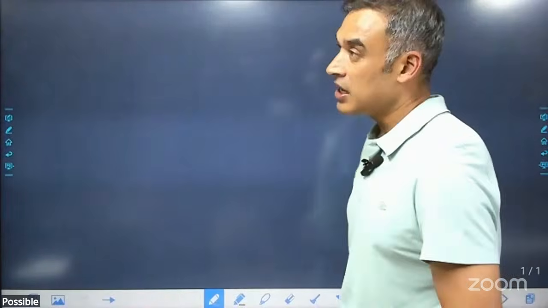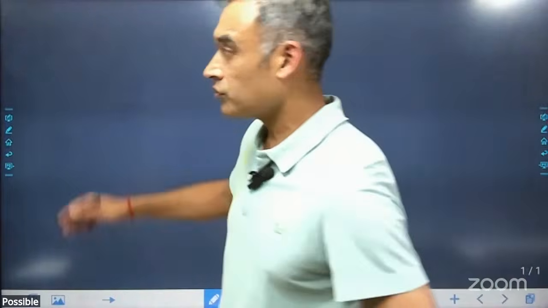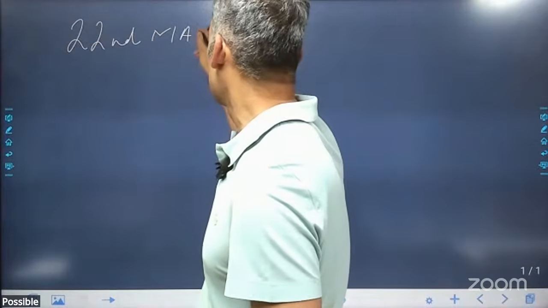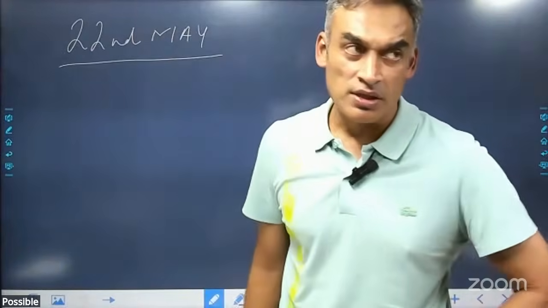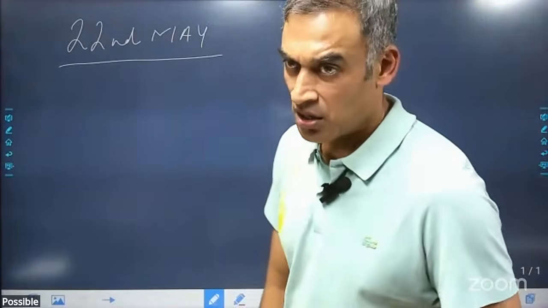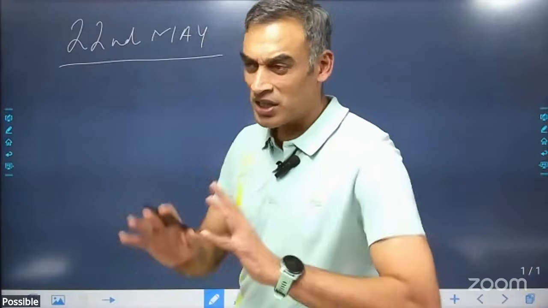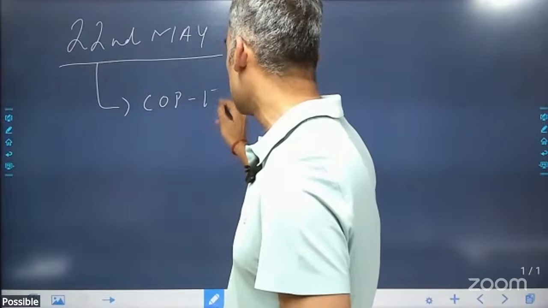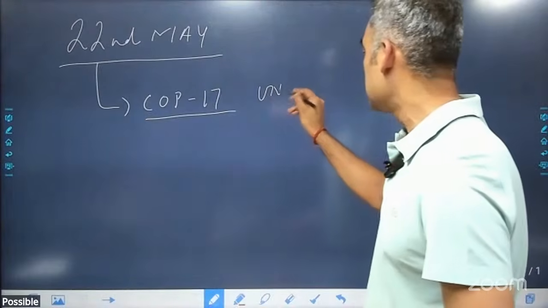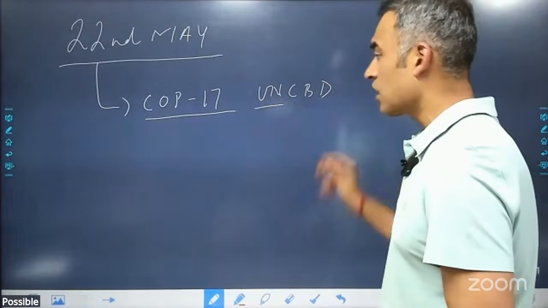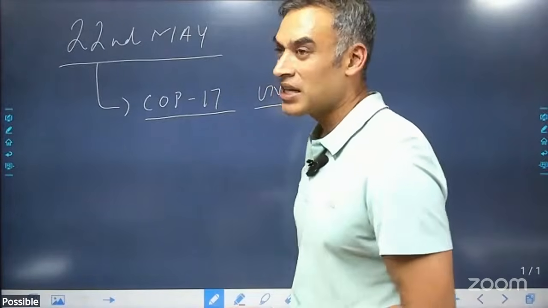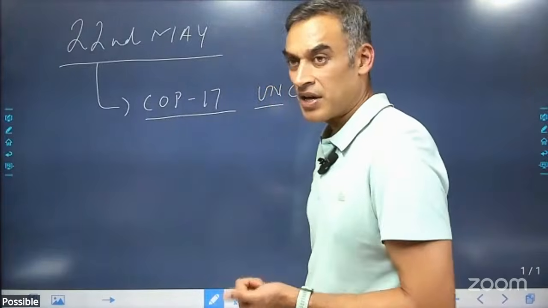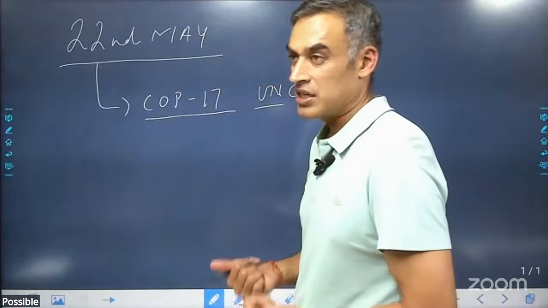The next important day that we need to remember is 22nd of May. Now, why 22nd of May? Because this is the International Day of Biodiversity. So what are the critical things that we need to know is that we have COP17 this year of UN CBD, the United Nations Convention on Biodiversity, and this is going to be in the capital of Armenia, which is Yerevan, right? Yerevan is where the meeting is going to take place this year.